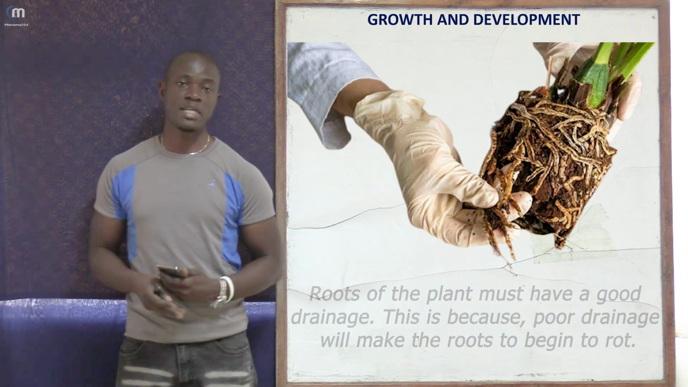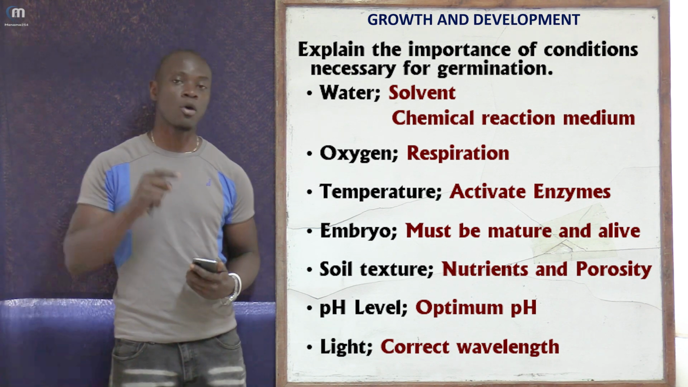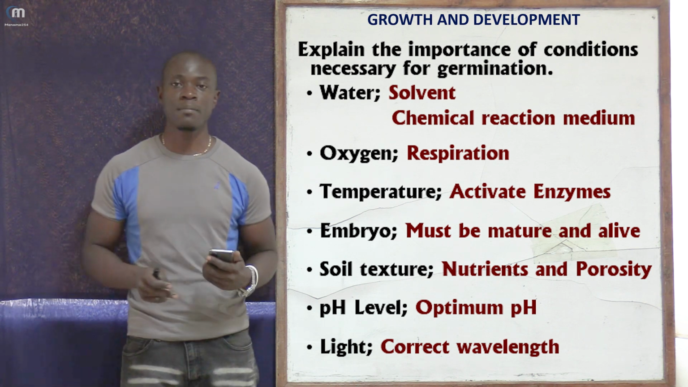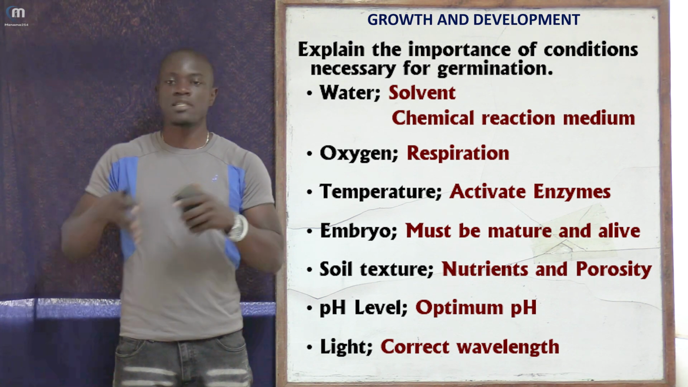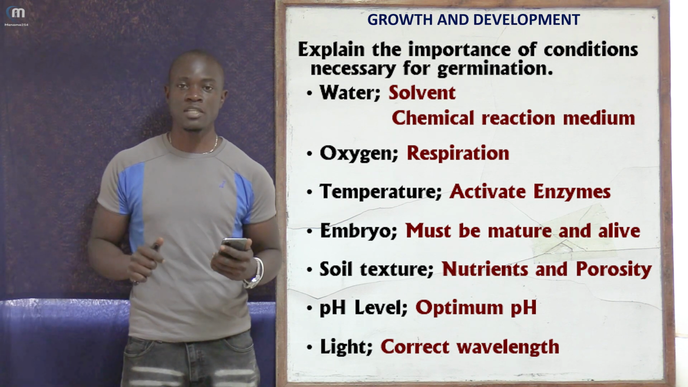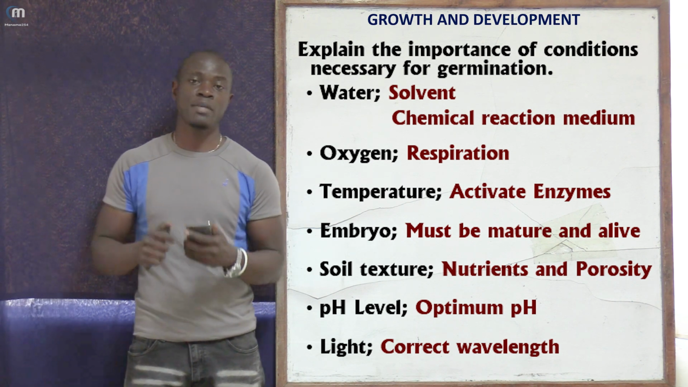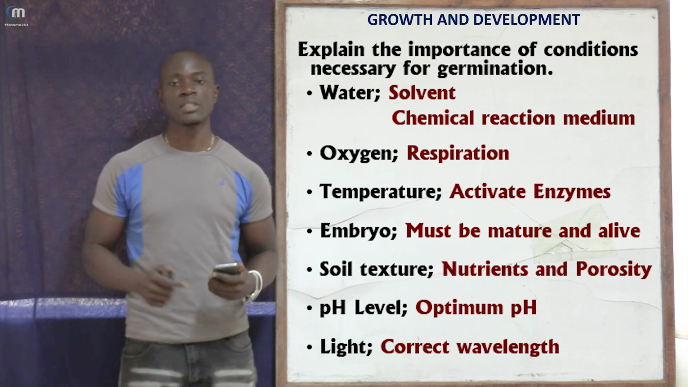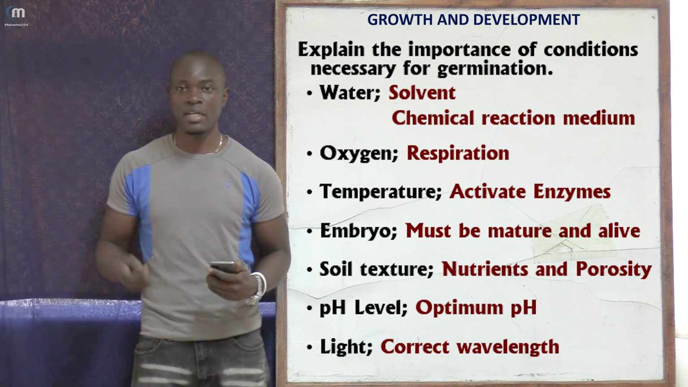Apart from that, you can also talk about the pH. The pH must be optimum, whether it's basic, acidic, or neutral. The pH must be optimum in order for the different plant hormones or different plant enzymes to function. If we don't have optimum pH, this non-optimum pH is going to destroy the seed, is going to destroy the germinating plant. So the pH must be optimum in order to activate the different enzymes and facilitate the functioning of the different hormones within the germinating plant.